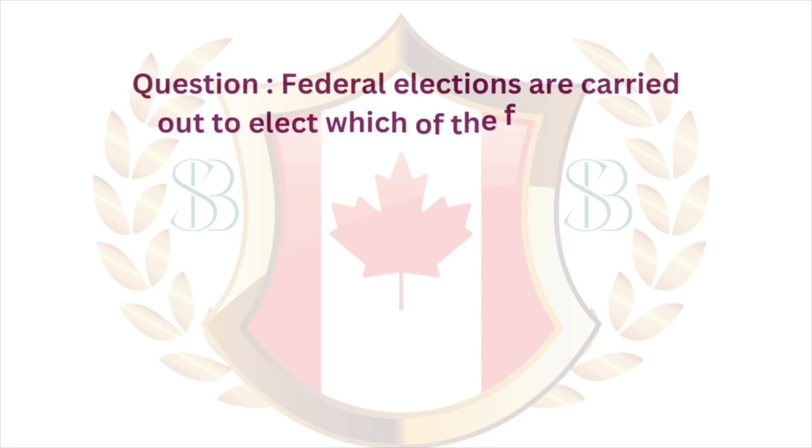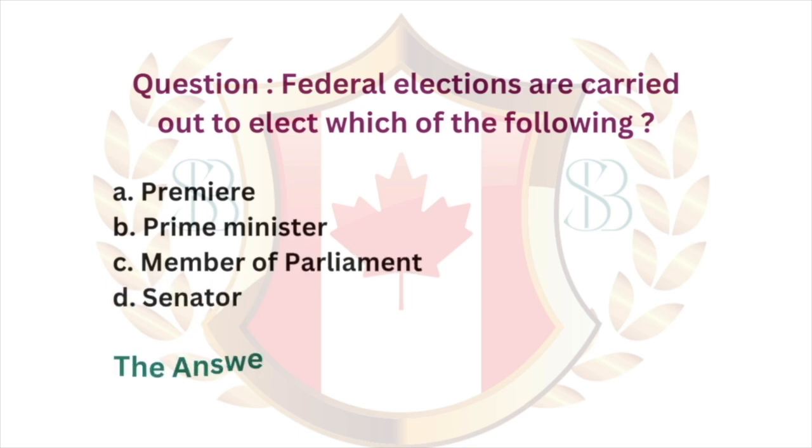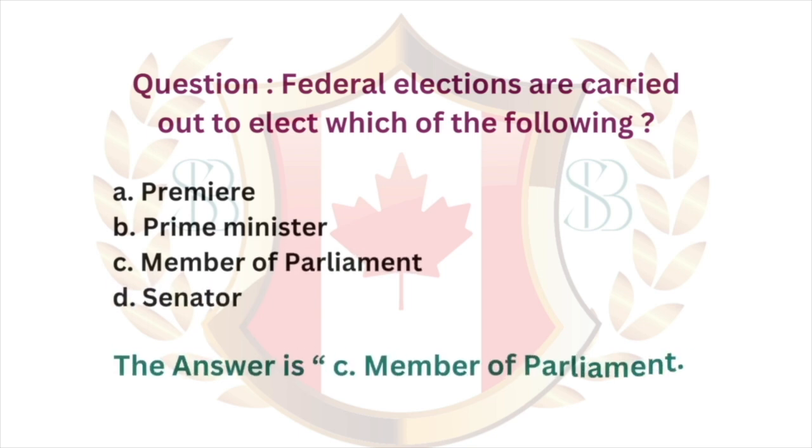Question: federal elections are carried out to elect which of the following? A. Premier. B. Prime Minister. C. Member of Parliament. D. Senator. The answer is C. Member of Parliament.